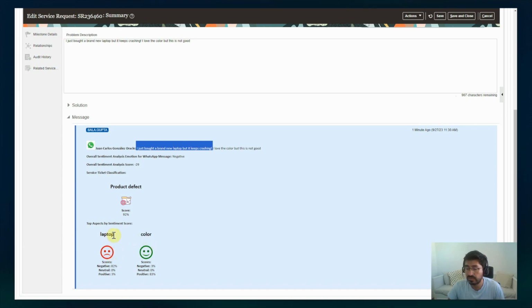In this case, laptop is the negative part of the text, with 82% confidence, and color is the positive part of that WhatsApp message, with 83% confidence as well. So despite it being a mixed WhatsApp message, the agent can see that the negative aspect here is laptop. Effectively, the categorization of the ticket was product defect.